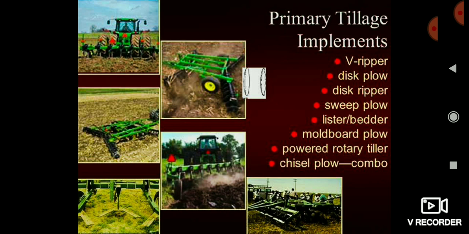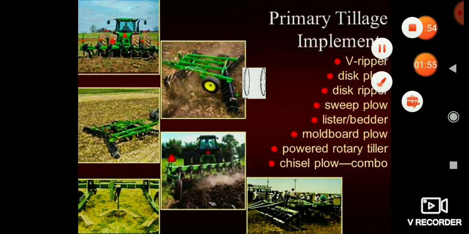They give you four options and ask which implement is used for primary tillage and which is used for secondary tillage. So I suggest you all read this. There are different types of implements I have mentioned here, and all these implements are used for the primary tillage operation, so they will ask in the examination.